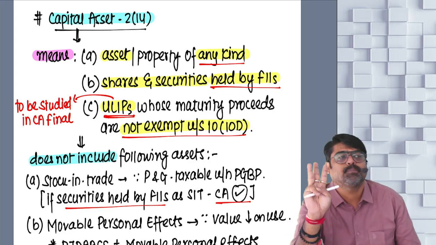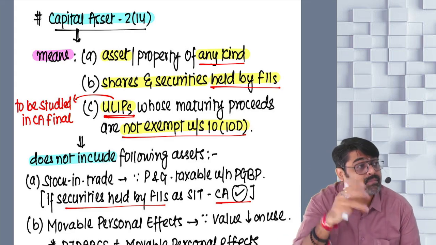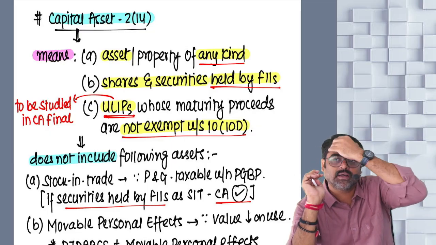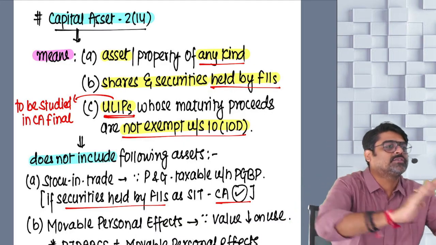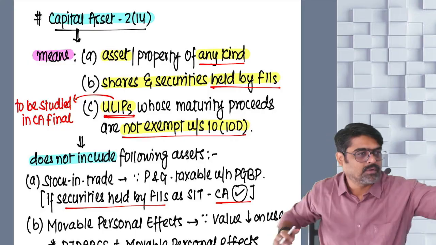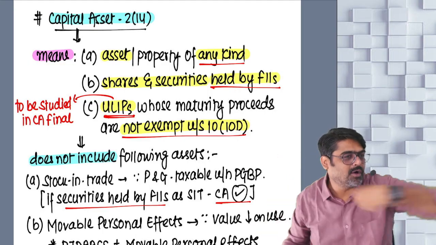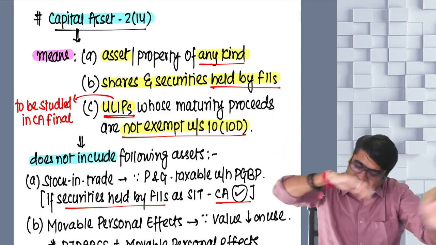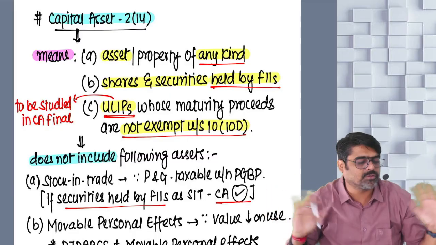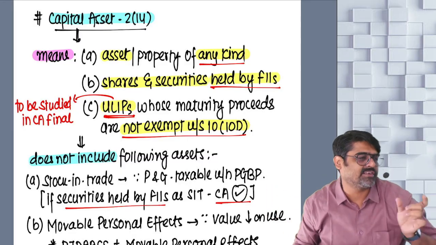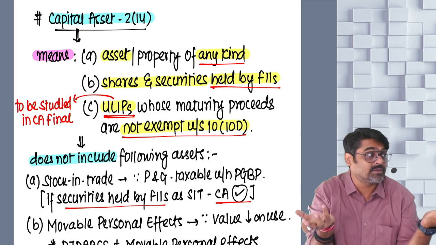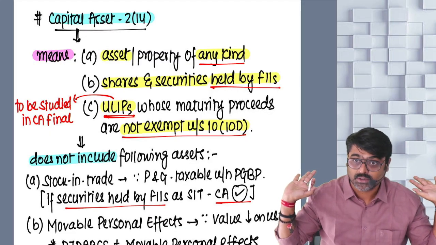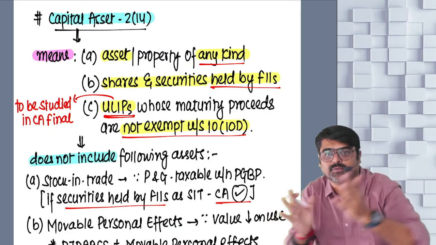Understanding? So 3 points you have to remember by heart. Number 1, asset or property of any kind is a capital asset. All assets are covered under the definition of capital asset. First, I am considering everything as a capital asset. Government says no. By defining each and every asset as a capital asset, we might lose some assets. We might lose charging tax on some gains. No, we don't want to take that much risk. All the assets, come on. First, you become capital assets.